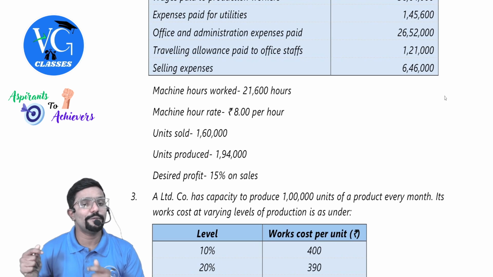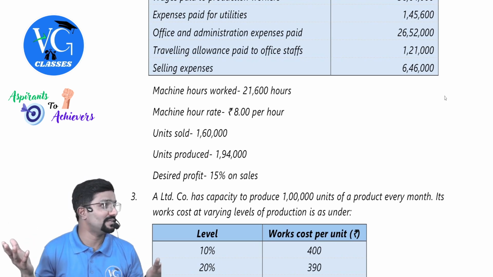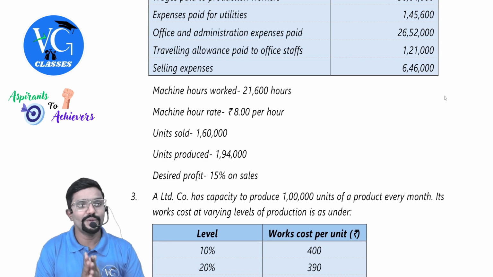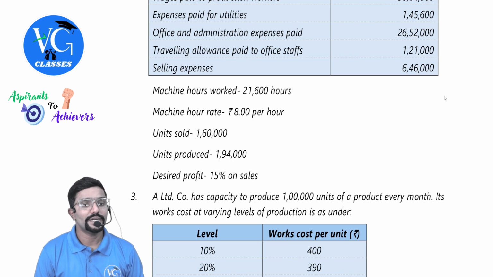Machine hour rate, 8 per hour. Factory overhead absorption pattern they have given. Okay. Units sold, 1,60,000. Units produced, 1,94,000. Desired profit is 15% of sale.